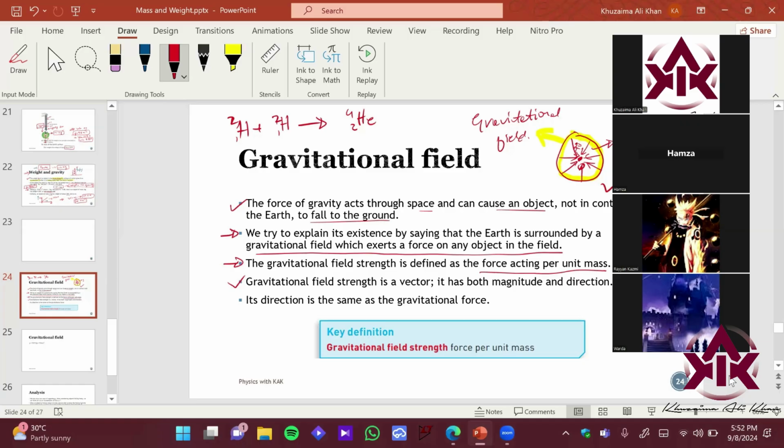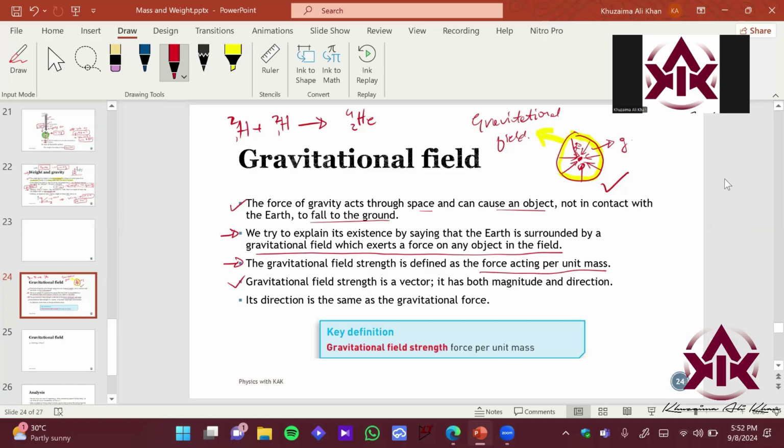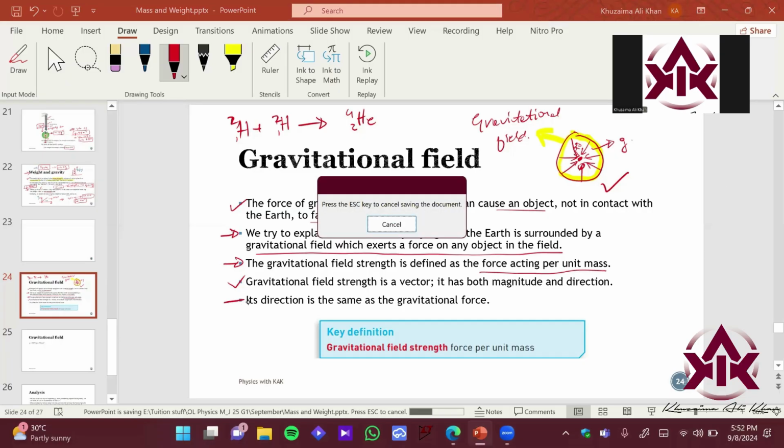ठीक है, you will study this in your cosmology chapter, कि how does this happen, ठीक है? And what is the life of a star, how is a star born, ठीक है? And how is a black hole born, ठीक है? And when does it die? Even black holes die off, ठीक है? Everything that is composed of matter dies off, ठीक है? Everything has an ending point, ठीक है? So its direction is same as a gravitational force. That is why it is a vector quantity. It has direction and magnitude and SI unit, right?